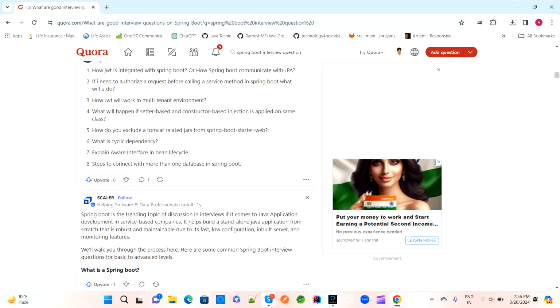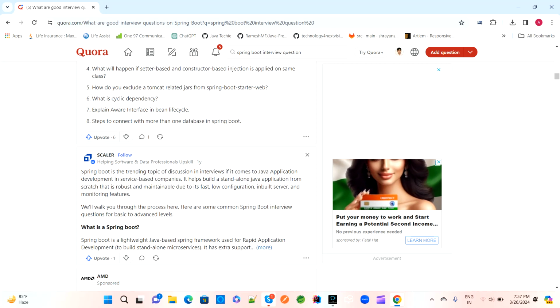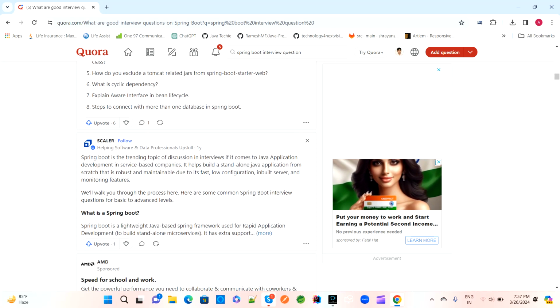And how does JWT work in a multi-tenant environment? And the next question is, what will happen if setter based and constructor based injections are applied in the same class? How do you execute a Tomcat related jar in Spring Boot starter web?